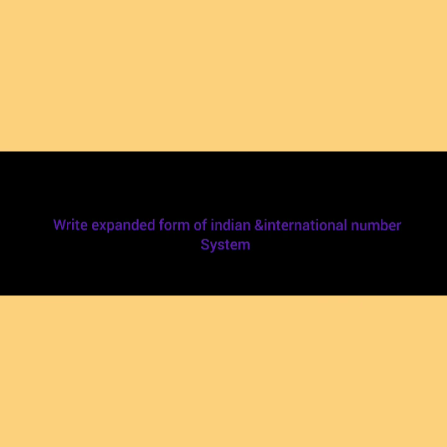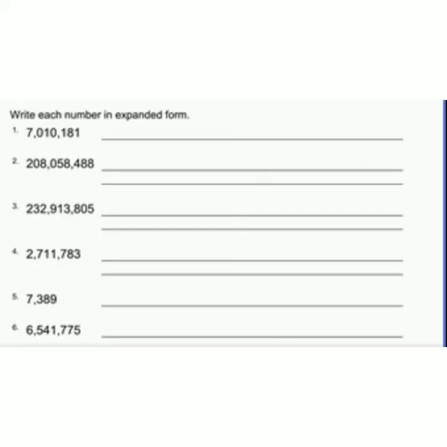Write the expanded form in the Indian and international number system. You have to expand the number, both in the Indian and international number system.